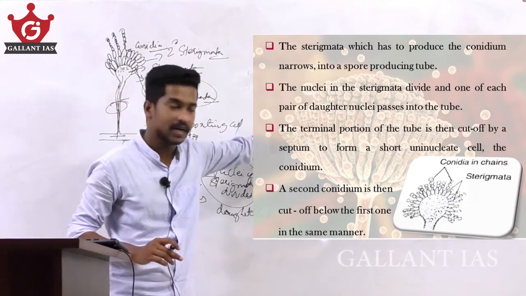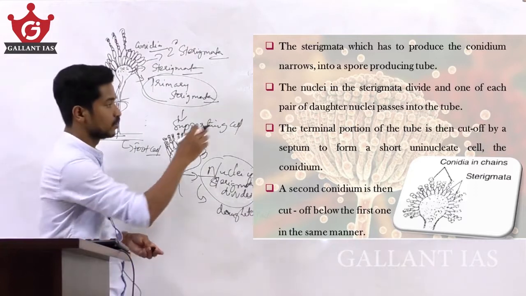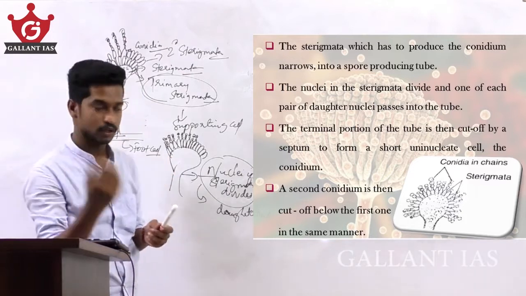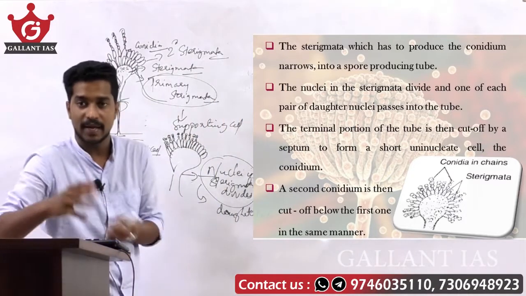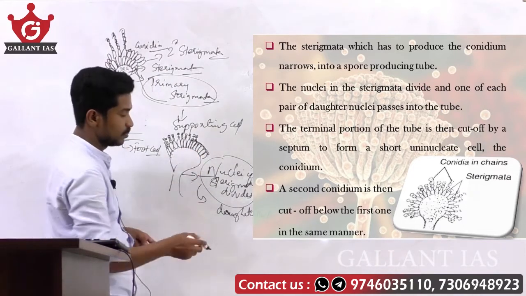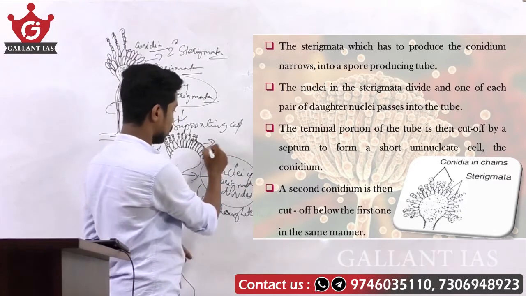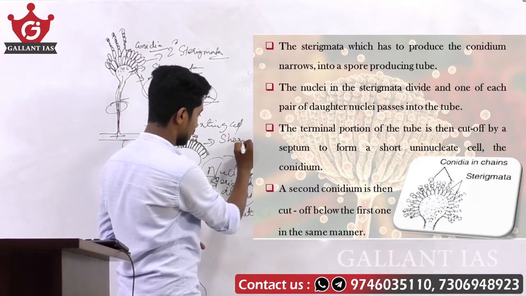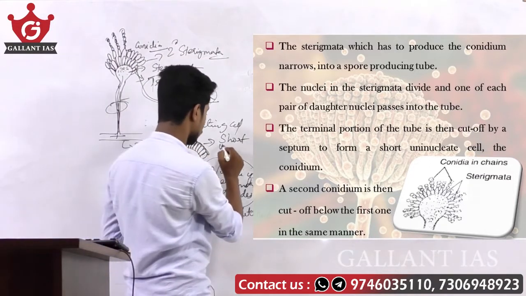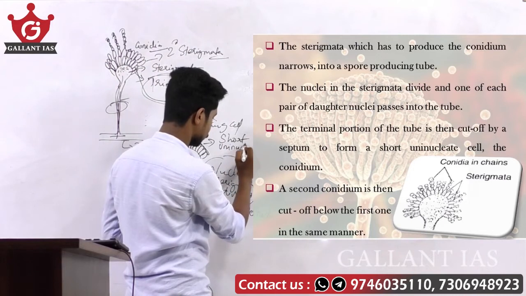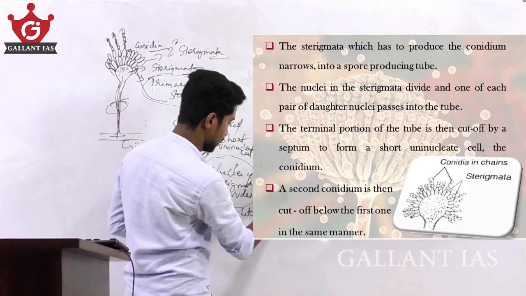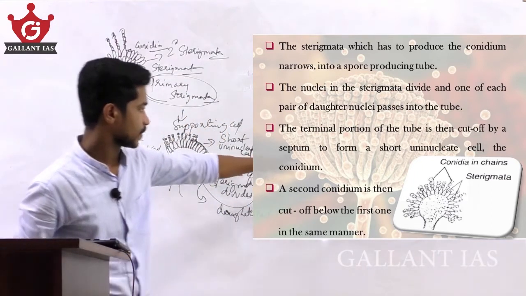One of each pair of daughter nuclei passes into the tube, and the terminal portion of the tube is cut off and forms a short uninucleate cell called the conidium.